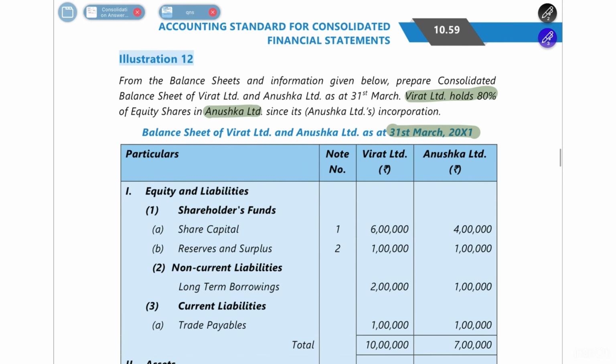Now let's move on to illustration number 12. Here they have told you that the balance sheets are given below of Virat and Anushka as on 31st March. Virat is holding 80% in Anushka.